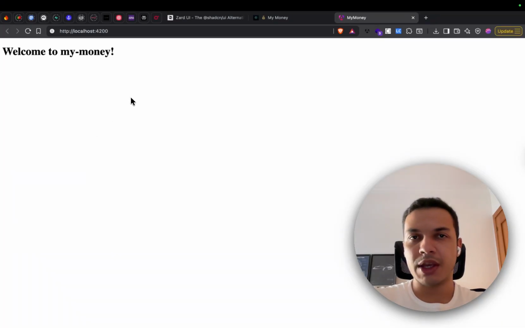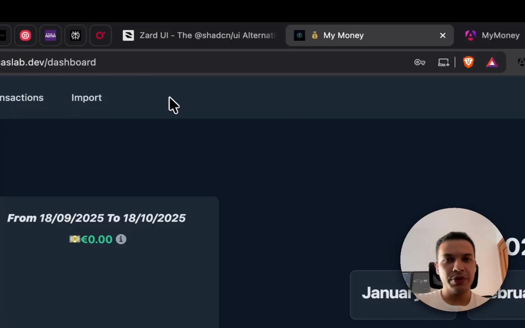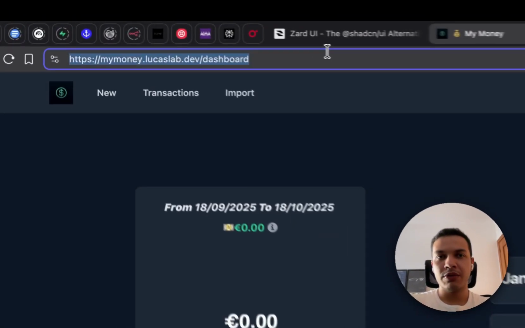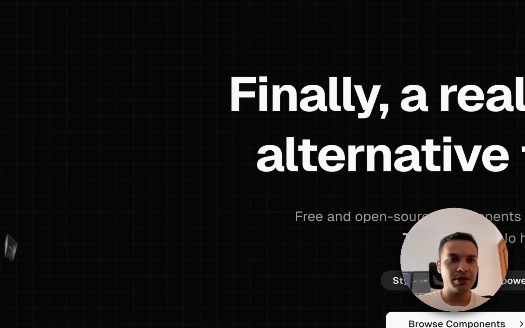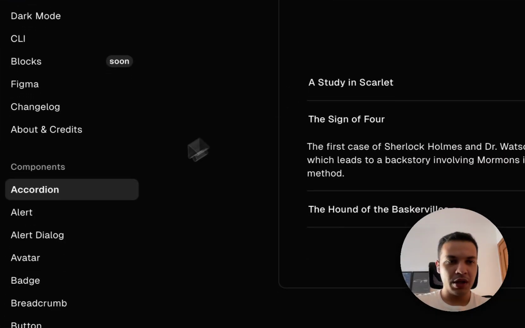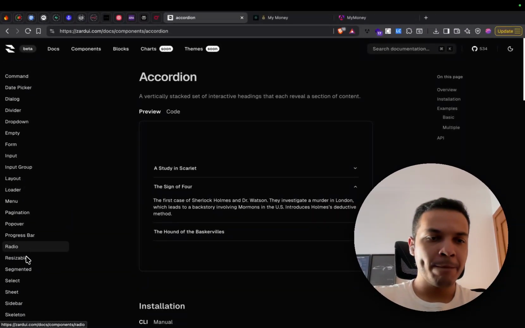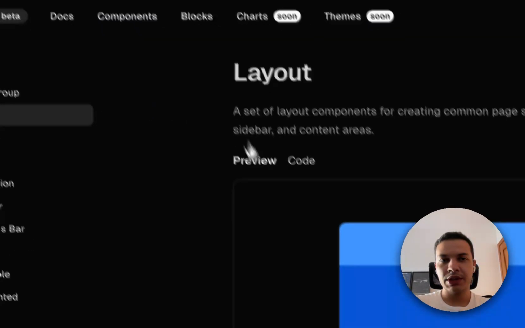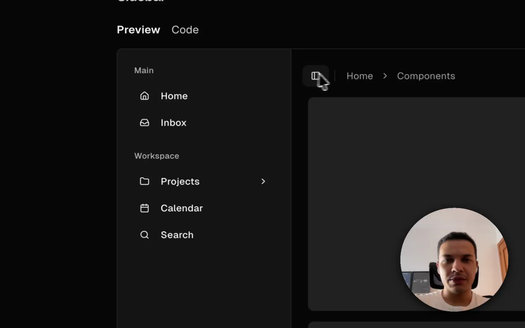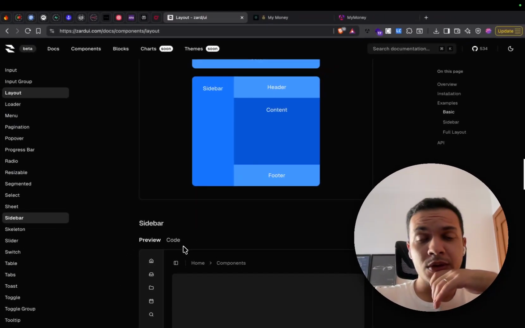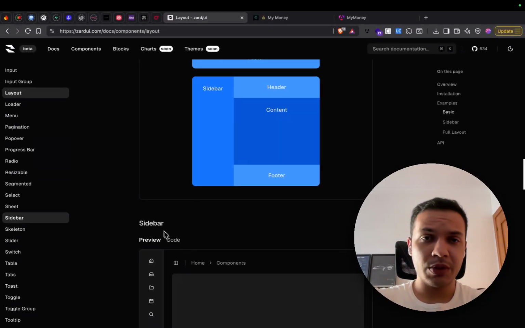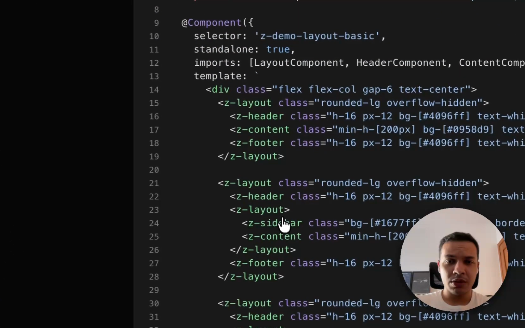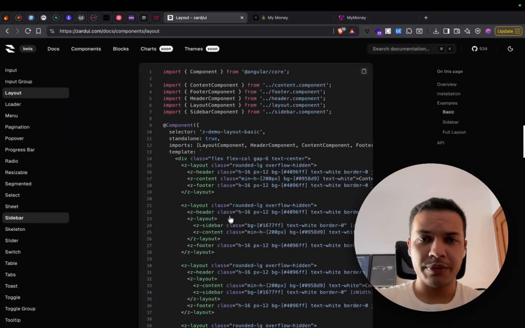So after installing, as I said, we will start with the layout. We will start with the private layout. And for that, we will go back to the Zard documentation and go to the components. And if we scroll down here, we can see that we have the layout component. Yeah, it sounds great, this one here. We will focus on mobile development, so I would say it would be better for us to work with this kind of layout here.